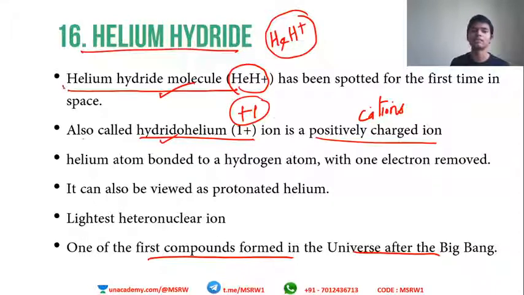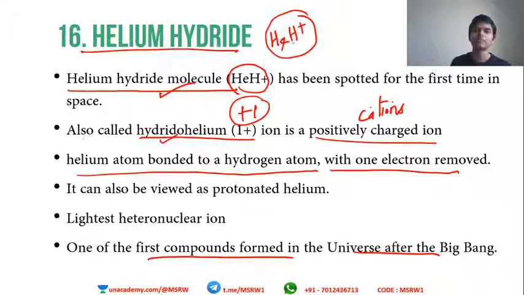That is the name for the helium hydride molecule. A helium atom bonded to a hydrogen atom with 1 electron removed, that is how this is formed. Helium atom, 1 electron removed, and we insert a hydrogen atom. That is it. It can also be viewed as protonated helium. A hydrogen atom means 1 proton. Hydrogen has 1 electron and 1 proton, right?